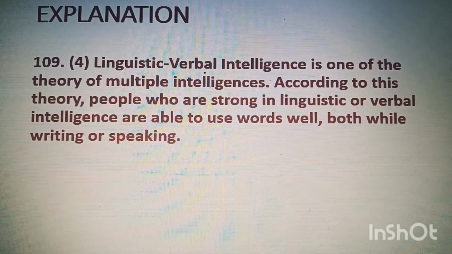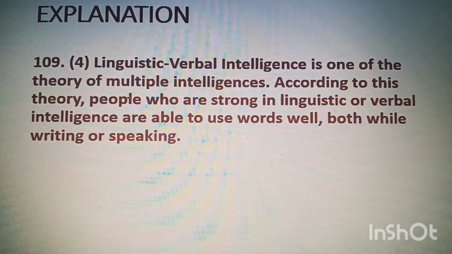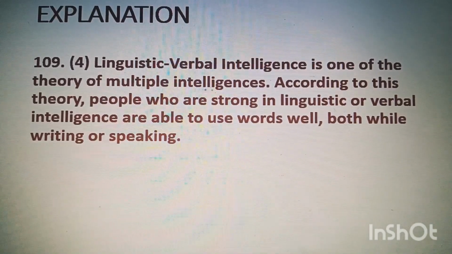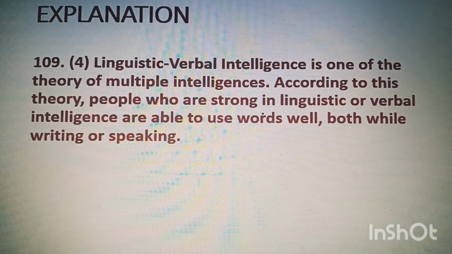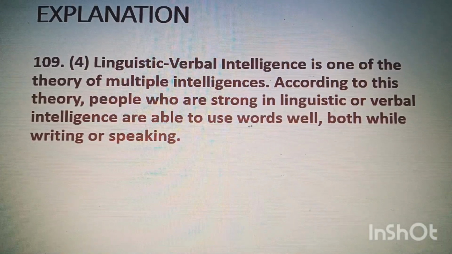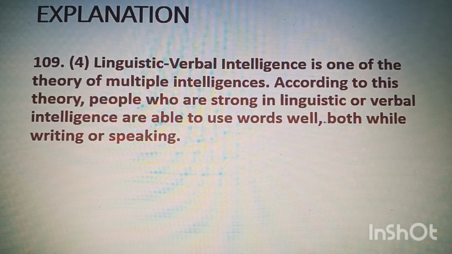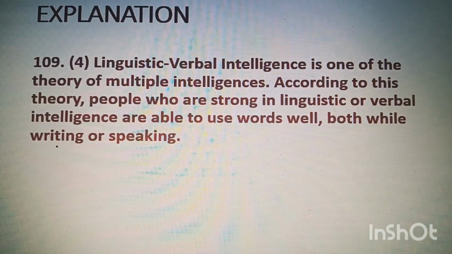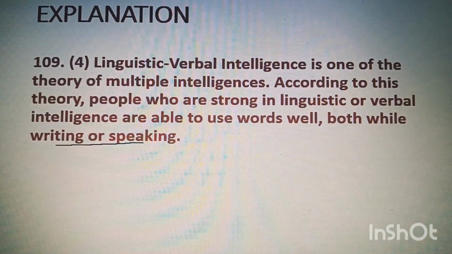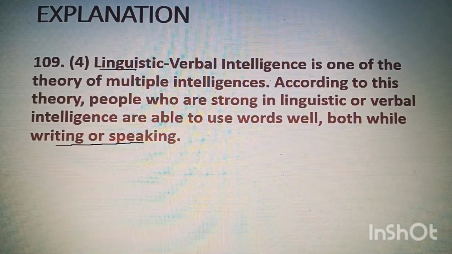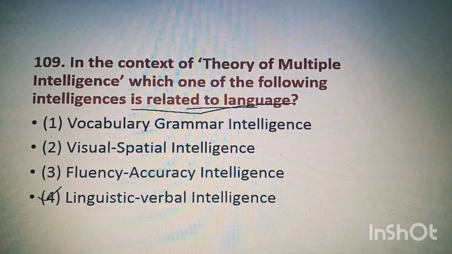The linguistic verbal intelligence is one of the theory of multiple intelligences. According to this theory, people who are strong in linguistic or verbal intelligence are able to use words well both while writing or speaking. So, correct answer is linguistic verbal intelligence, option 4.